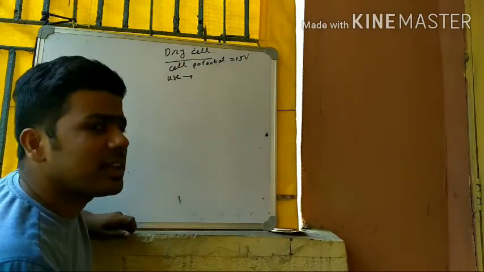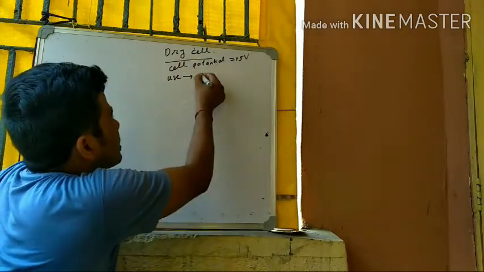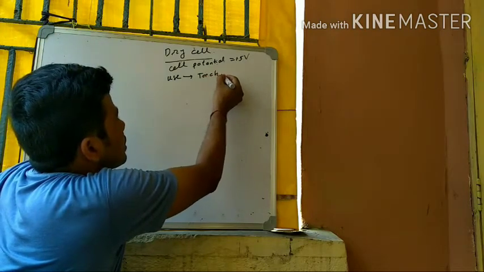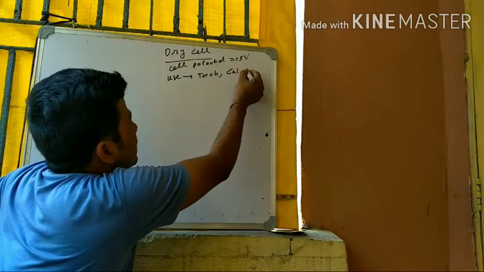Its use is mainly in torches, calculators, etc.